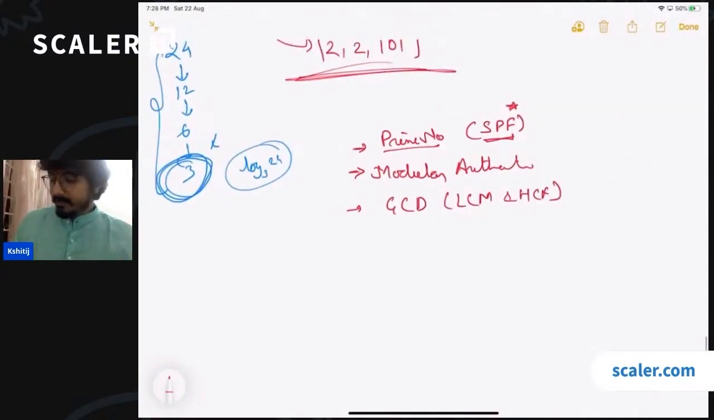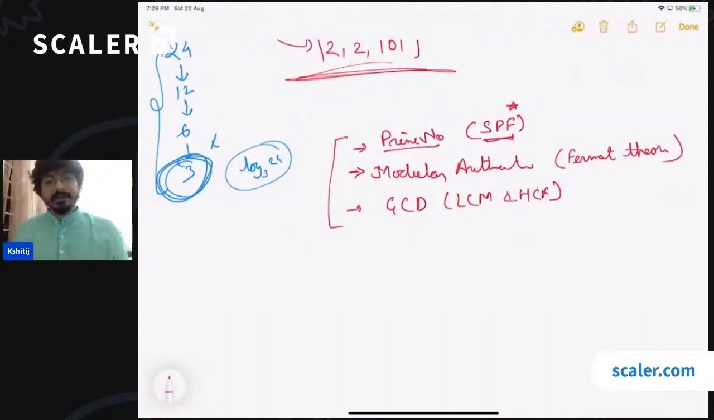Then in modular arithmetic, there is also Fermat's theorem, which is very important. So just Google all these concepts and go through all of them. Try to solve problems based on all of them. They all are very, very important. They will help you in problem solving as well as in interviews. Okay, cool.